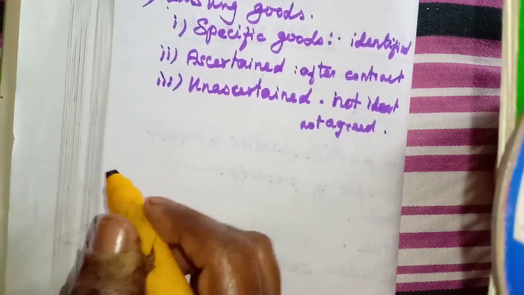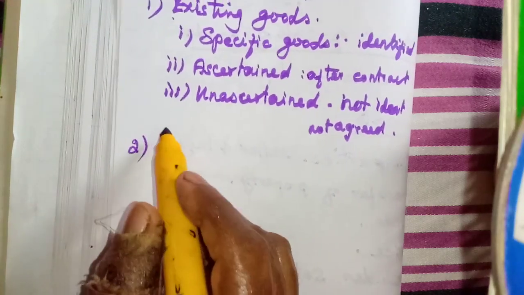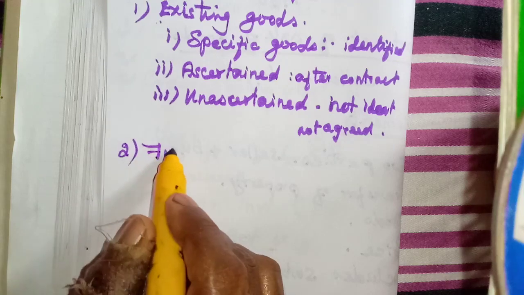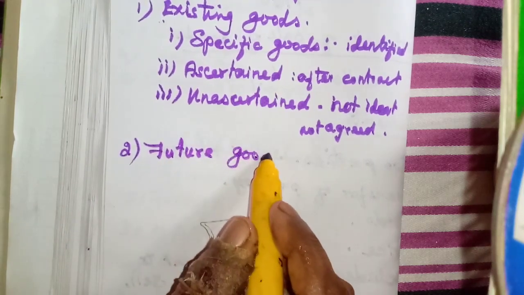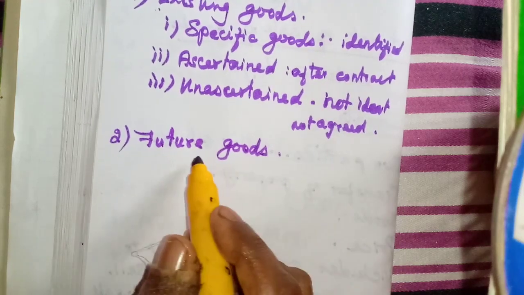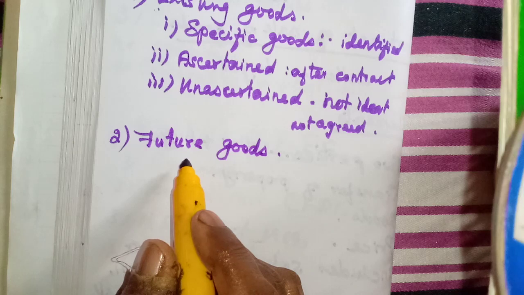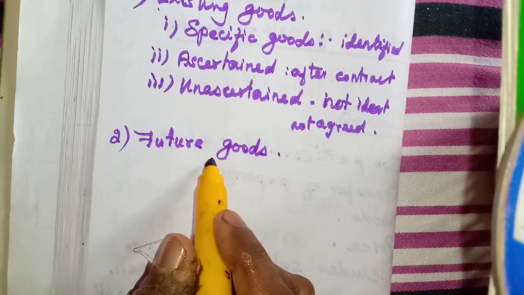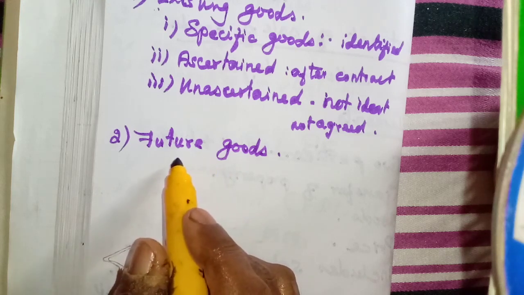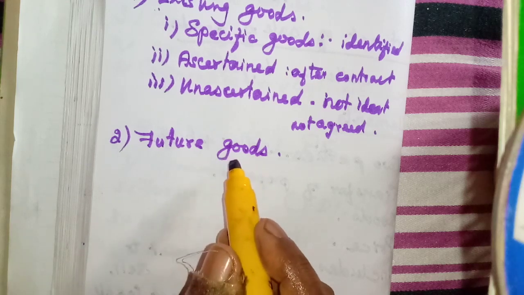Then the second type of goods is future goods. Here the goods are not available at the time of contract of sale, but the seller may transfer the ownership of goods at a future date.